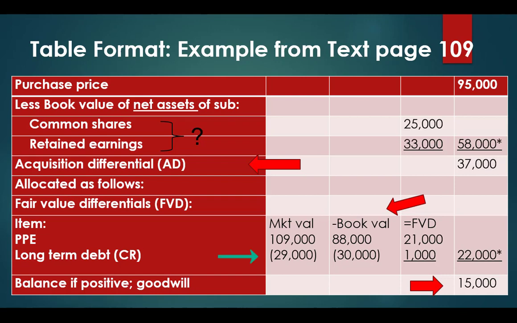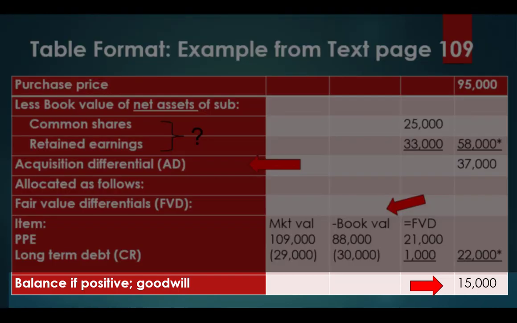Our long-term debt, which would be in a credit position, so really important to keep our debits and credits straight here, has a market value of $29,000, but a book value of $30,000. So minus $29,000 minus a minus $30,000 is a positive $1,000. So we can see that our fair value differential allocation is $22,000. Subtracting that $37,000 acquisition differential less the fair value differential of $22,000 leaves us with goodwill of $15,000.